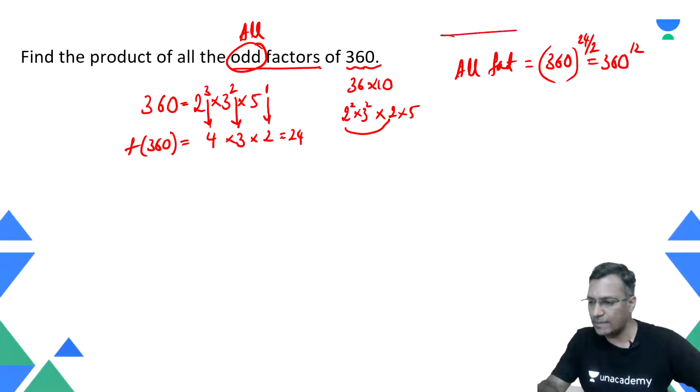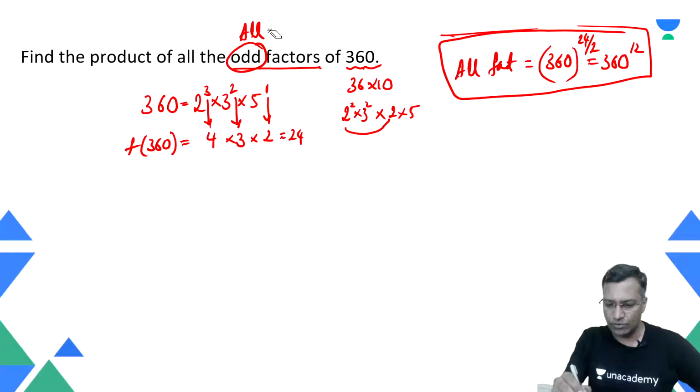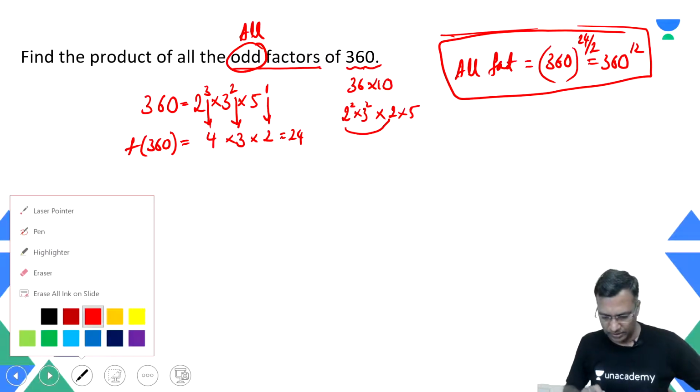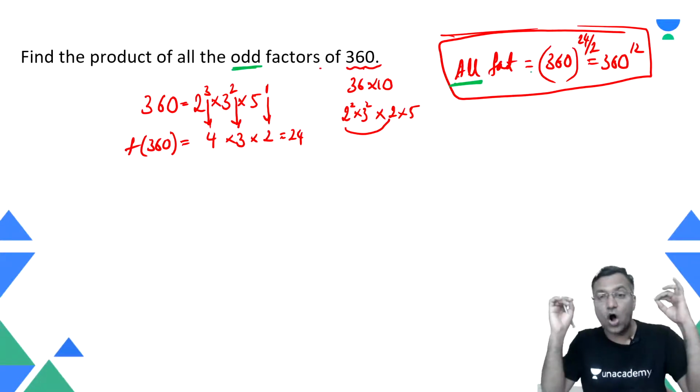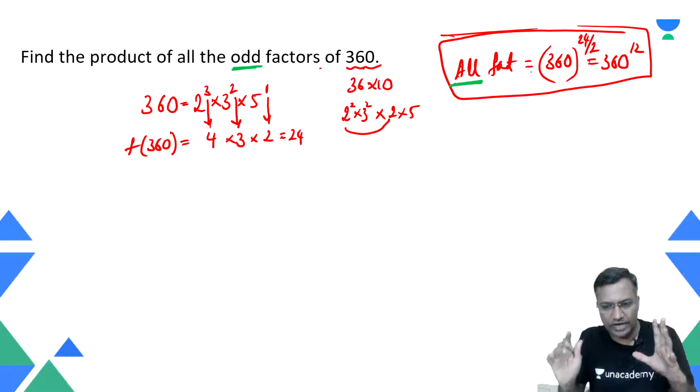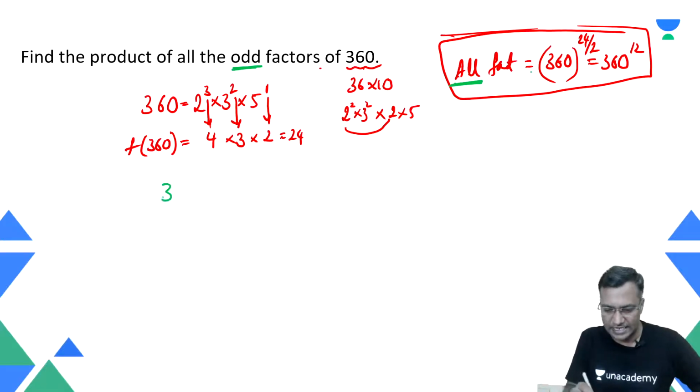But this is not what I'm expecting. What I'm expecting is only the odd factors of this particular number. I'm expecting only odd portions, not all. This is all. I am not interested in all. Only odd factors of this. What do you mean by odd factors of this? Just like we studied yesterday, the total sample size is this. This is the population, in the sense the total sample size.